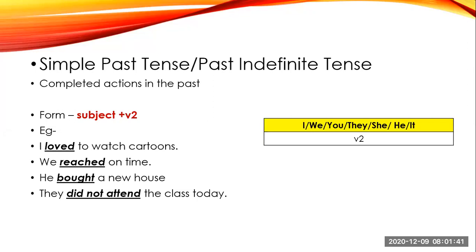We reached on time. So this action of reaching is already completed in the past. He bought a new house. So the action of buying a new house is already completed. They did not attend the class today. So here did is there, students, because this sentence is negative.